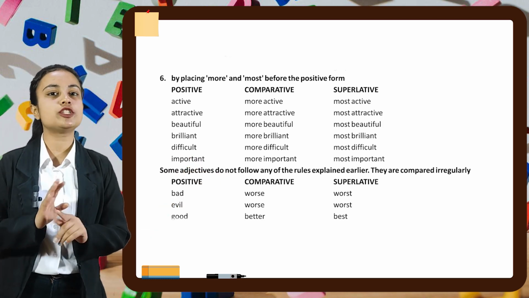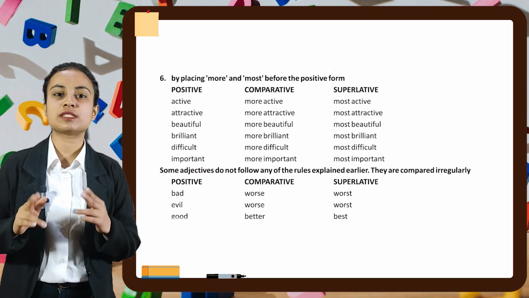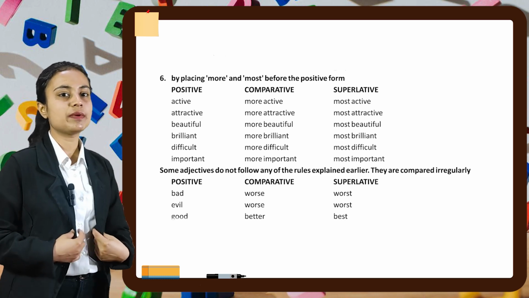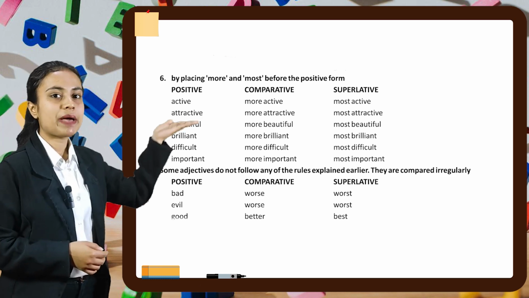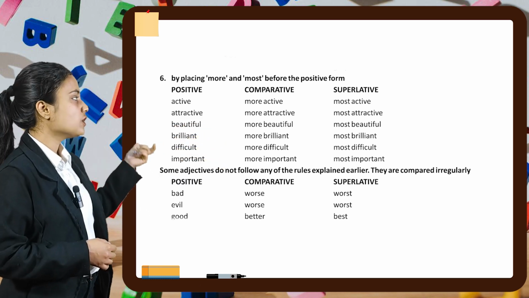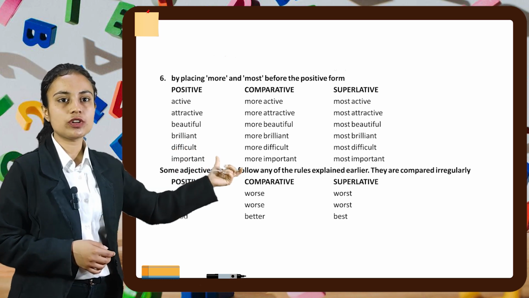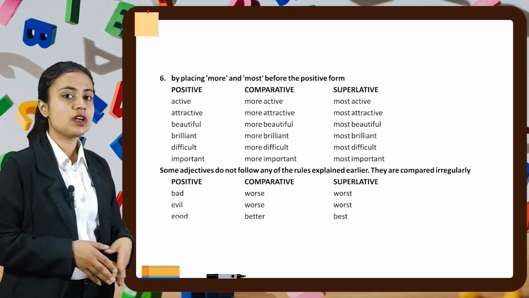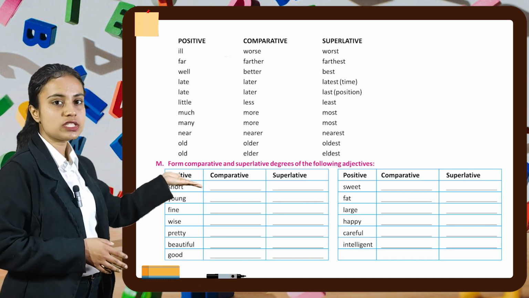Now, some adjectives do not follow any of the rules explained earlier. They are compared irregularly. For example, if we have the word bad, the comparative will be worse and the superlative will be worst. For evil also, we have worse and worst. Next is good. For good, we have better, best. For ill, we have again worse, worst.